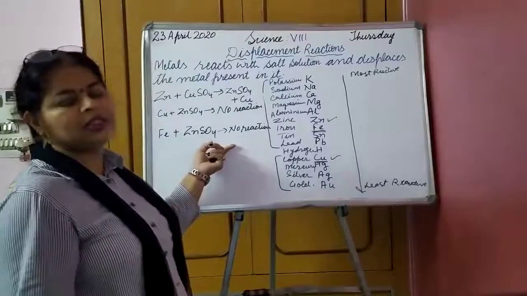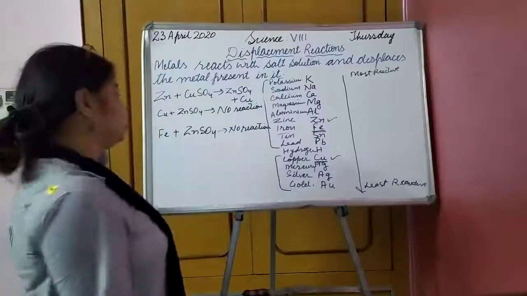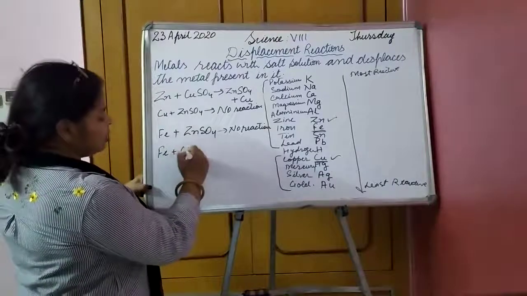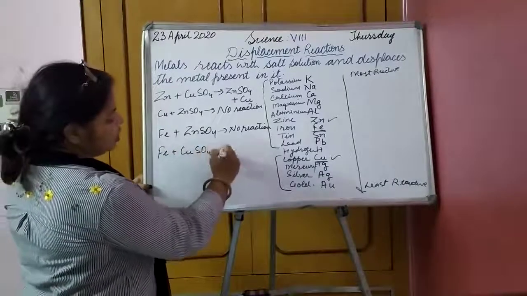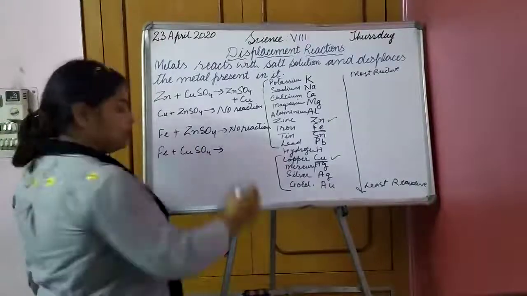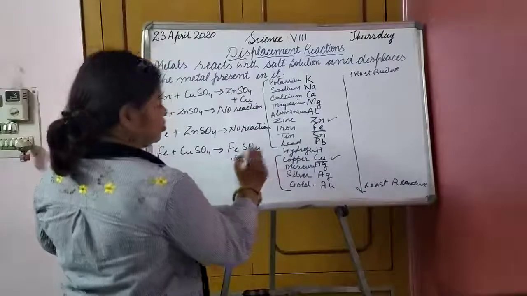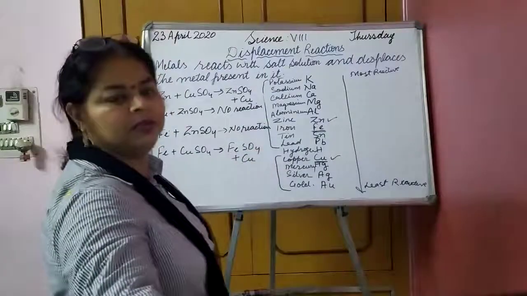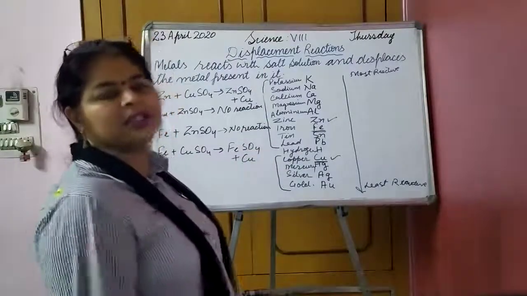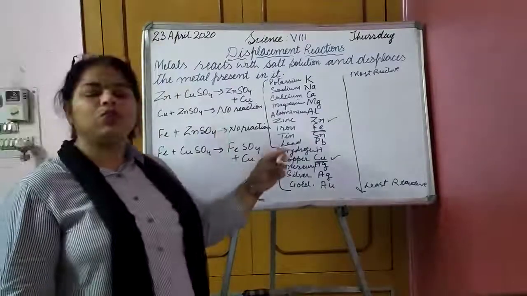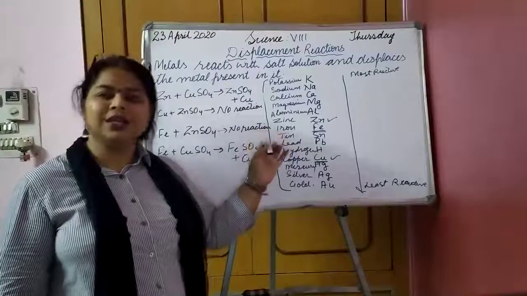Fine. Let us do one more activity that we have done already. Fe plus CuSO4 gives what? It will give FeSO4 plus Cu. Cu will be liberated. Okay. So this is how we can explain the concept of displacement reactions and what the reactivity series is.